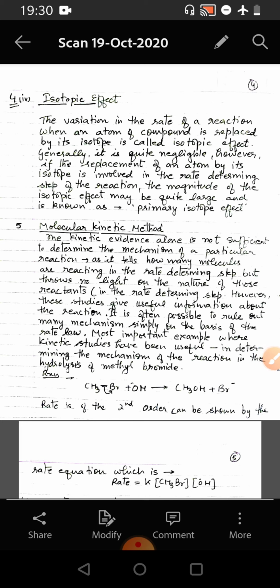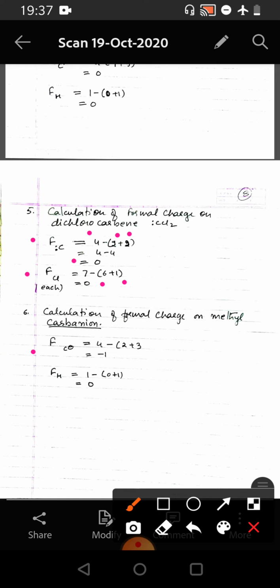The last example we do is calculation of formal charge on methyl carbanion. Here the carbon carries the negative charge. So formal charge of carbon with negative charge is 4 minus 2 plus 3. That is, 4 is the valence shell electrons, 2 is the number of unshared electrons, and 3 is the number of bonds around the carbon. And the formal charge comes to be minus 1. And if we consider the formal charge on hydrogen, it comes to be 1 minus 0 plus 1, that is 0.